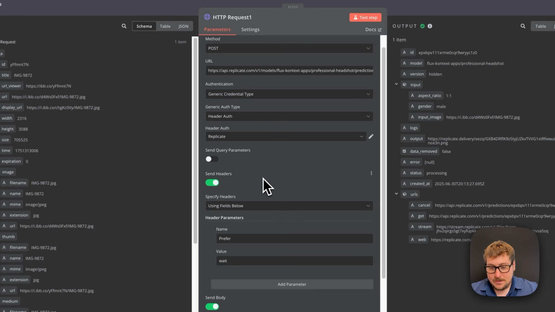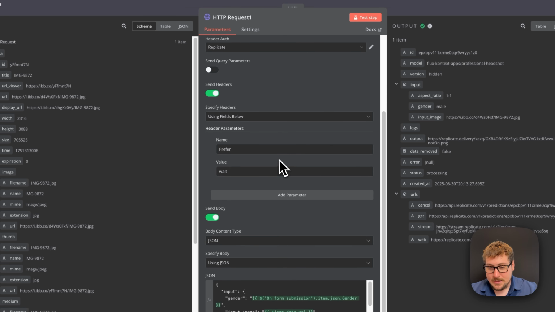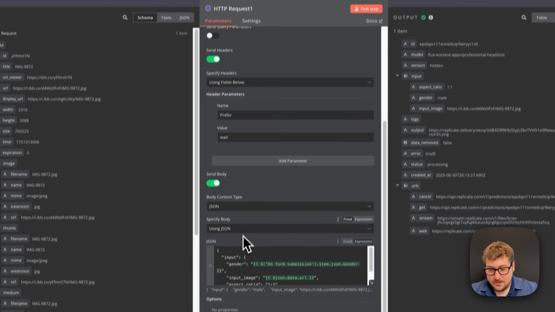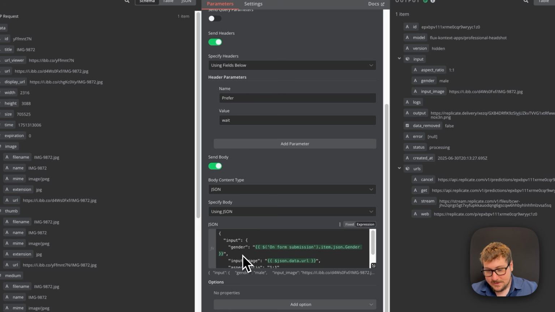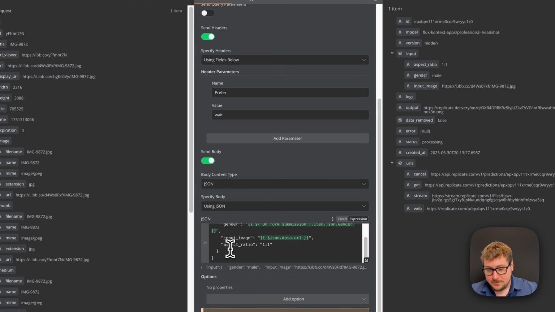So as you can see right here, we are specifying the headers. This was just because of the way that I added it. I don't think this is necessary right here. And then we're just sending a body content of JSON, and then we're just putting that image URL, and we're entering the URL from the last step right there. We're doing aspect ratio. I probably created this with ChatGPT or the reference, but this is the JSON version of sending the request, and that's because everything is nested in this input setting right here.